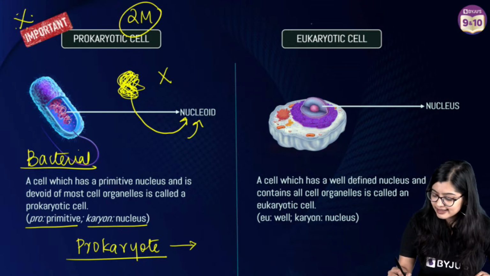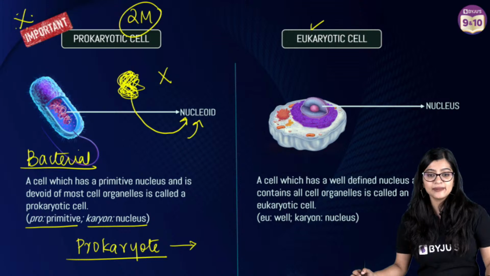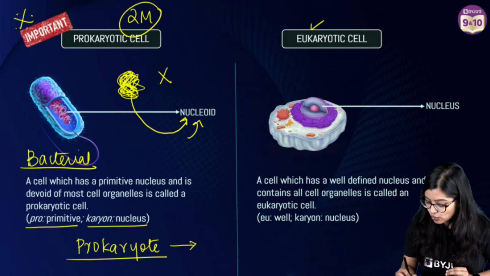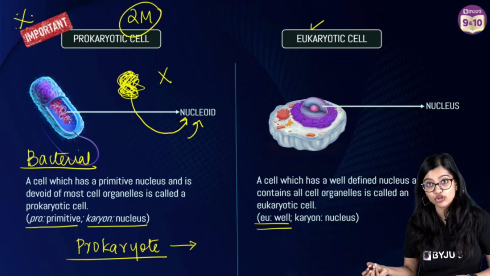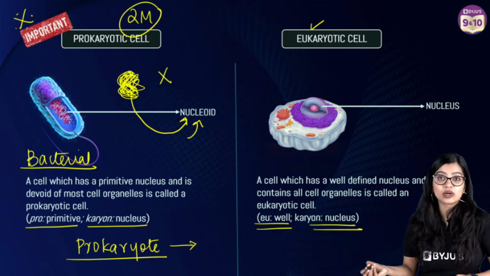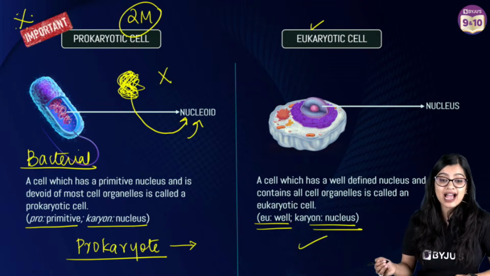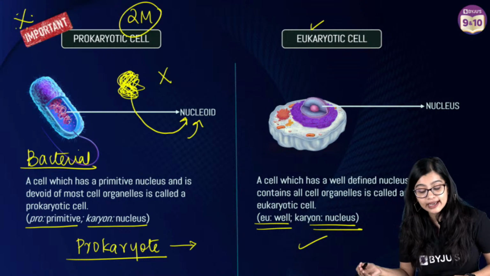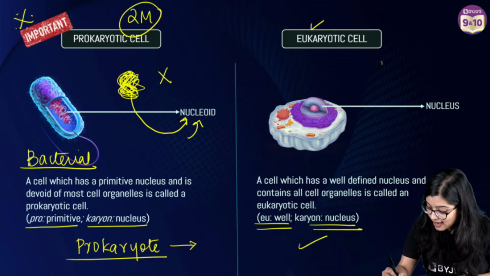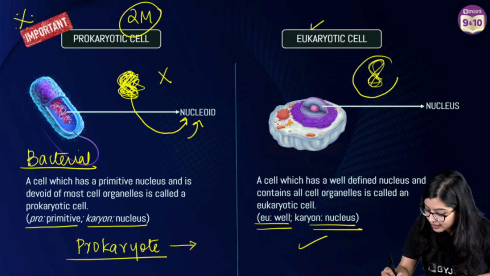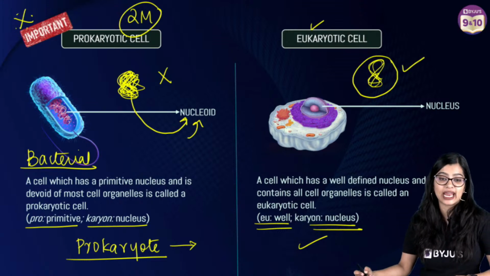Okay? Next up, eukaryotic cells, right? In eukaryotic, eu means well or true. Karyon means nucleus, right? That means these have a well-defined nucleus, or we say these have genetic material which is found enclosed within a nuclear membrane, right?